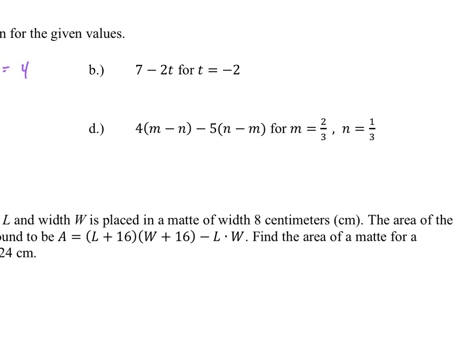7 minus 2t for t of negative 2, so 7 minus 2 for negative 2. So a couple different ways to think about this. You could think about this as 2 times negative 2, which would lead you to 7 minus 2 times negative 2, which would be negative 4. Or a different way to think about it would be to say negative 2 times negative 2, which would be positive 4. So that would be 7 plus 4. So, of course, subtracting a negative is the same thing as addition anyway, so you get the same answer, just different ways to think about it.